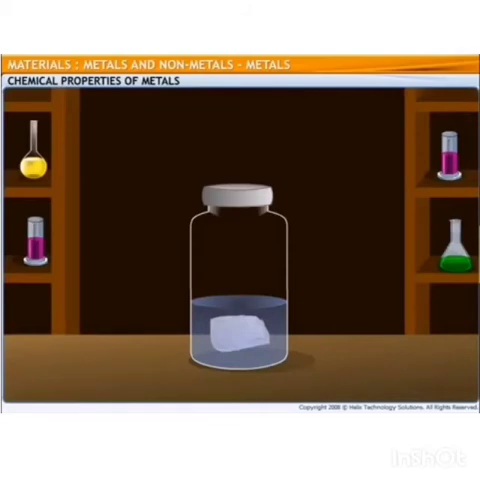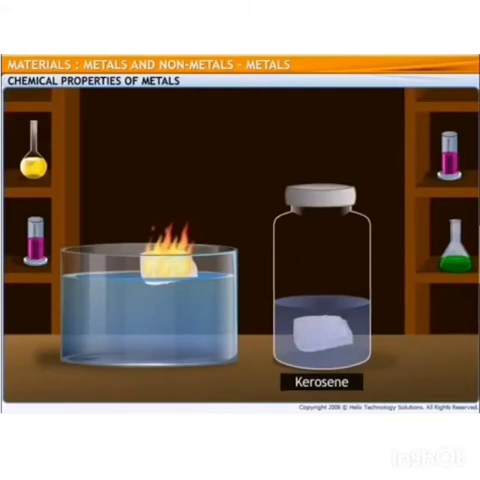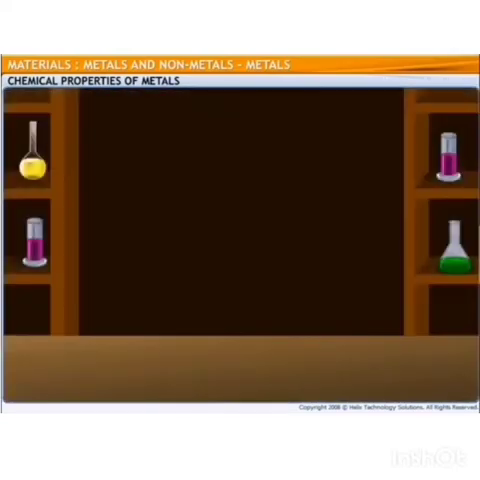Metals react with water, but all metals do not show the same kind of reactivity. For example, sodium reacts vigorously with water and oxygen and produces so much heat that it catches fire. That's why sodium is stored in kerosene, to prevent it from coming into contact with moisture and oxygen.